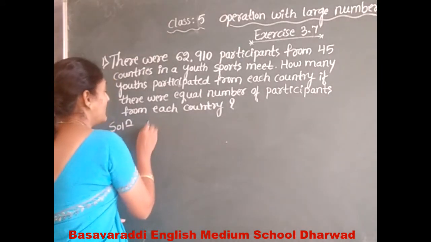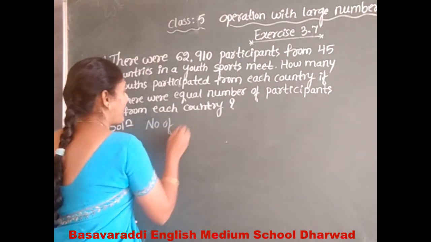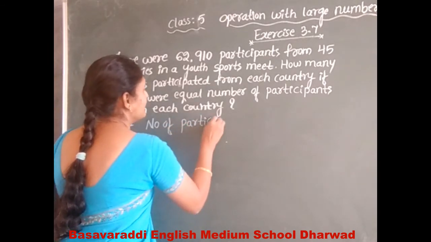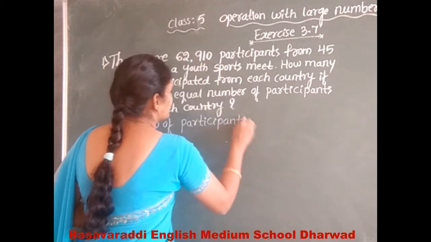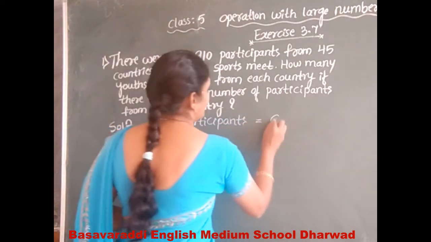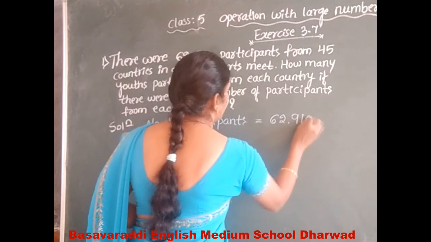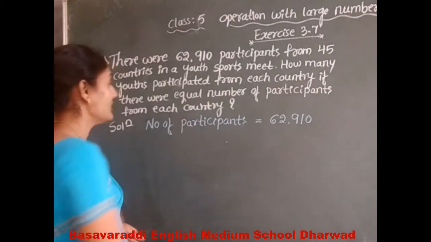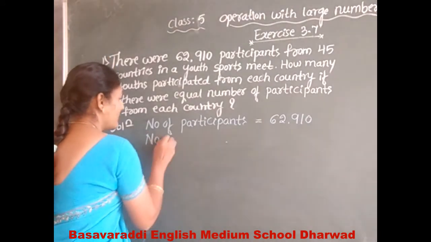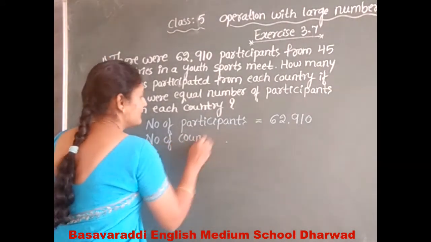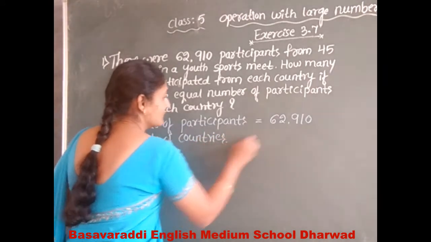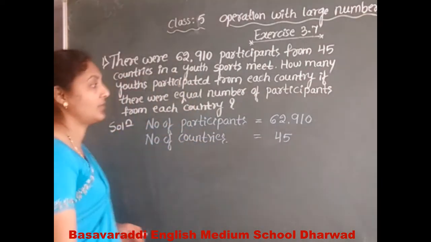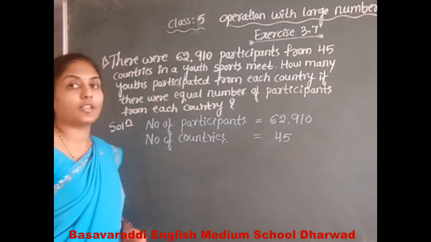The number of participants is 62,910. The number of countries, how many countries participated? The 45 countries. The number of countries is equal to 45. Okay, we wrote the given question in statements.